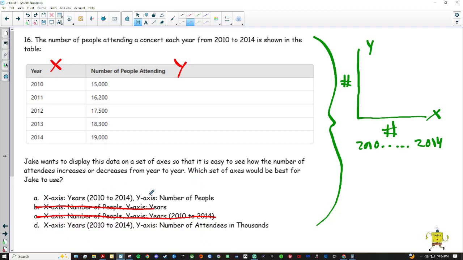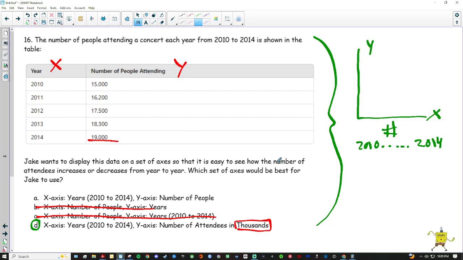Now, if you look, there's a difference between our Y-axis. Y-axis is just the number of people for A, and for D, it's the number of attendees in 1,000. Now, if you picture, imagine having to write 1, 2, 3, and you would have to get all the way up to 19,000 people. That's way, way, way too many numbers to put on this Y axis. So we don't want to count by ones. We would want to count by thousands, right? 1,000, 2,000, 3,000, 4,000, 5,000, all the way up to 19,000. That makes way more sense, so D is definitely the appropriate answer for this one.